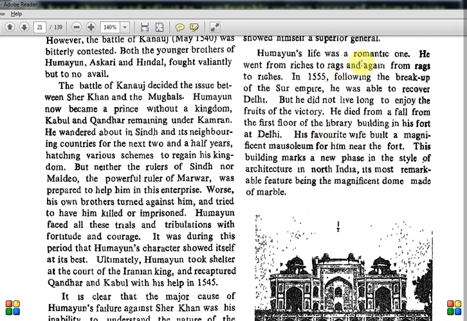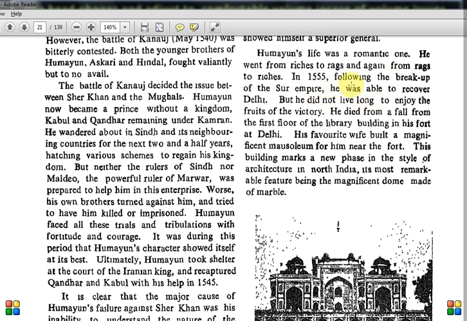Now Humayun's life was a romantic one. He went from riches to rags and again from rags to riches. You can tell it almost as an inspirational story, of one person who has lost everything but comes back strongly again. That's how the Mughal empire itself, you should know, had a huge gap of 15 years in which Sher Shah ruled. But Humayun did not give up, and he came back strongly, and the next ruler Akbar would take it to the biggest glory, which we will learn later. That is how the Mughal empire became the greatest kingdom in India.